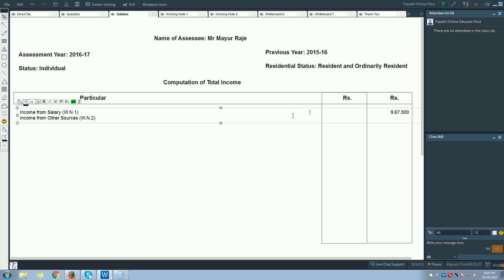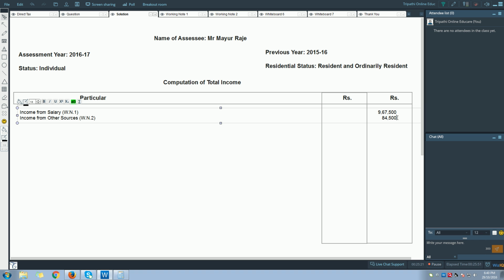No need of taking, just let me add 500 to this. So it will be 84,500. So the total is 84,500. Let us record here 84,500. So this is your taxable income from other sources. So let us go and record in our main solution.